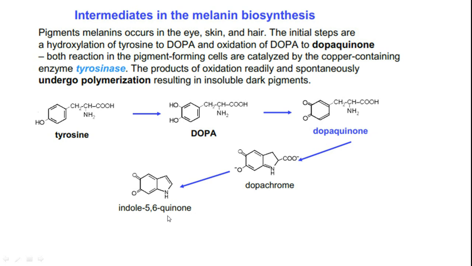Indole 5,6-quinone further reacts with itself as well as with the nearby proteinous material, especially to form highly colored pigments. Black means the chemicals formed are eumelanins. An ochre or brownish color tinge will come with the help of pheomelanins. So these two types of pigments are formed by reacting with themselves and forming insoluble dark pigments. So friends, this is the way melanin formation happens.